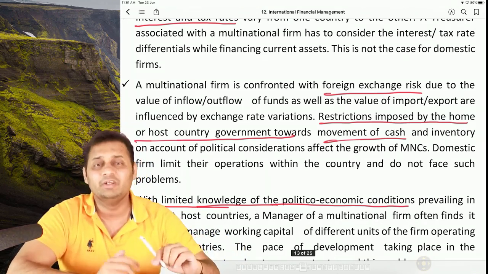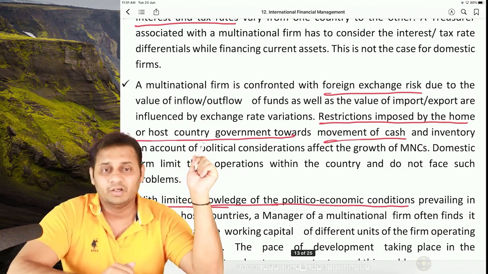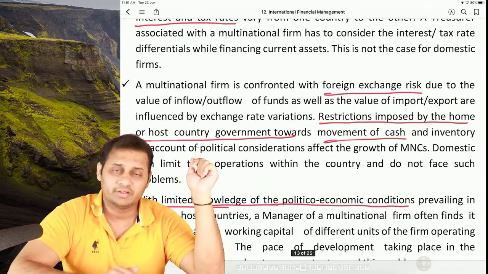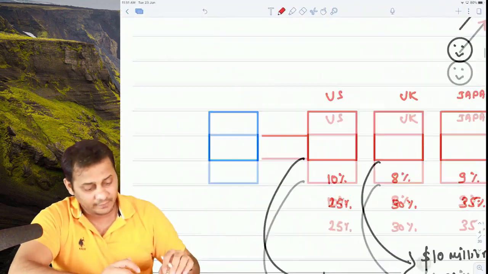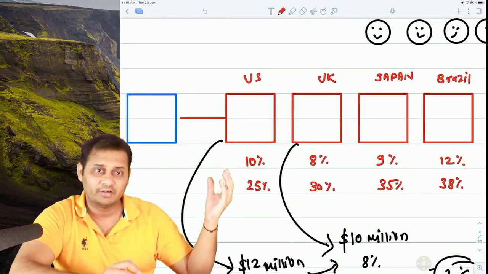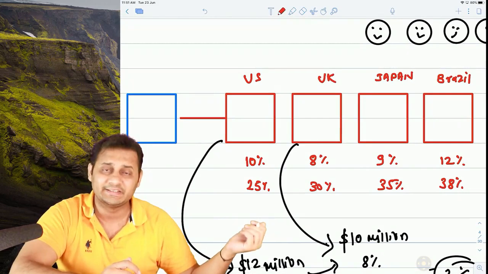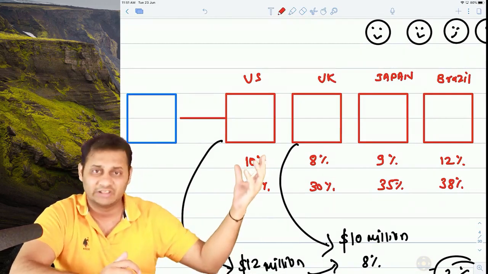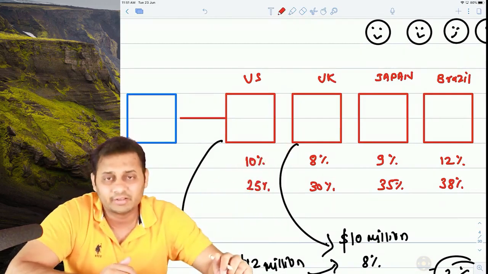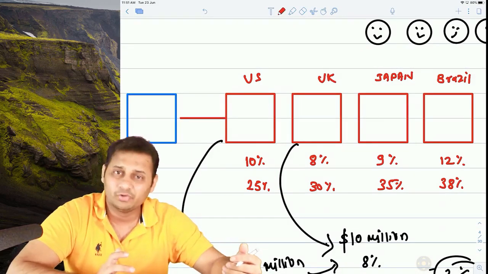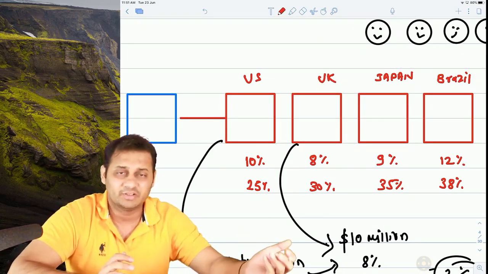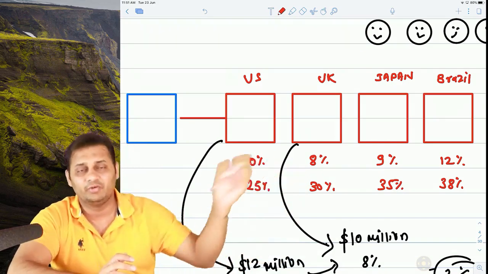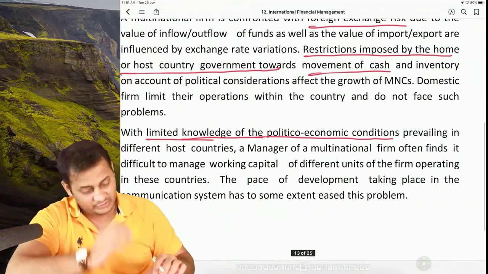Second thing, there will be restrictions on transferring money from one country to another, from one subsidiary to another subsidiary. If we have some funds in America, we can transfer these funds to the UK because the UK needs it. But there will be restrictions by the US government on transferring funds to any other country. So we have to deal with that also. It's not that easy to transfer funds in working capital when you are working internationally. So that will be a problem.